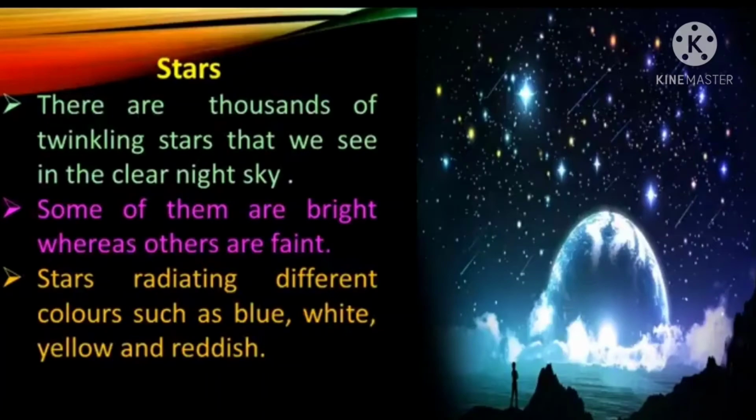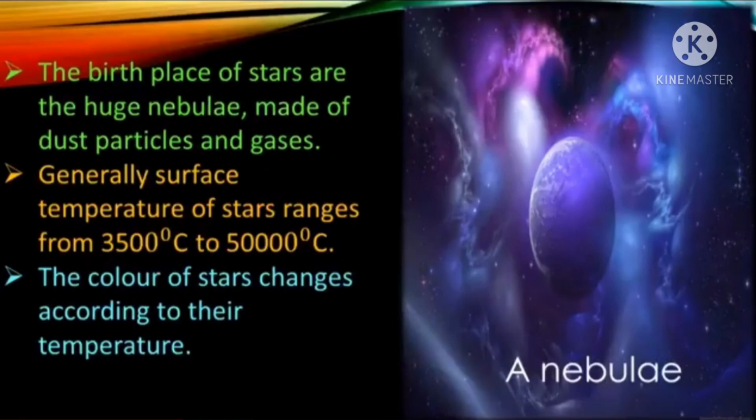See in the picture. As we observe in the sky at night, there are thousands of twinkling stars that we see in the clear night sky. Some of them are bright, whereas some are faint. Stars radiate different colors, for example, blue, white, yellow, reddish. So these colors are radiated by these stars. The birthplace of stars are the huge nebulae made up of dust particles and gases.